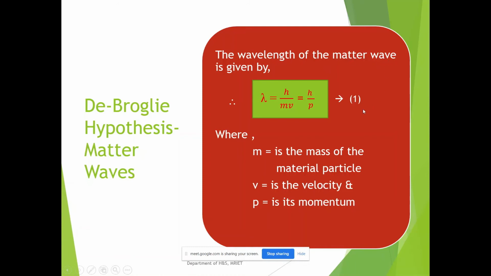What is the de Broglie equation? Lambda equals h by mv. This equation is called the de Broglie equation, or matter wave equation, or wavelength of the matter wave. Any wave that obeys this condition is known as the matter wave or de Broglie wave. Now let us try to derive this equation. We have seen the de Broglie equation, very good. Now let us try to derive it.